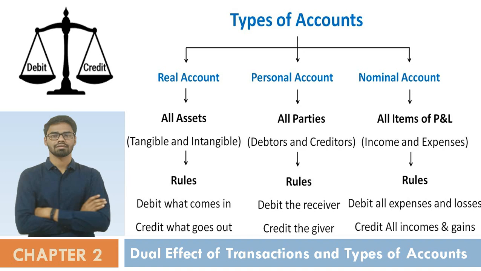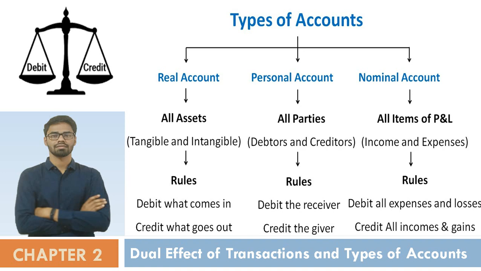In the first chapter, as a student of 11th, we have studied what is accounting, the definitions given by different authorities of accounting, then advantages of accounting, disadvantages, then who are the users of the accounting system, as well as we have seen the different terminologies related with accounting.